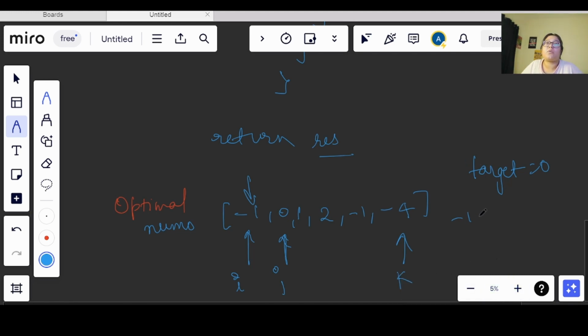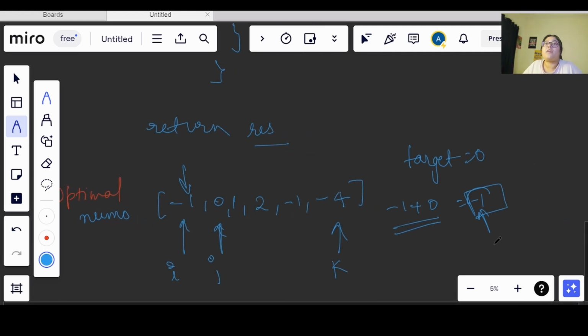I have a -1 here, and when I add j in this, what I will be getting here is -1. If I am adding this, there will be no change, right? Now my main focus here will be, I already have a sum of -1, and if I want to turn it into 0, then I will be searching for a positive value, right?